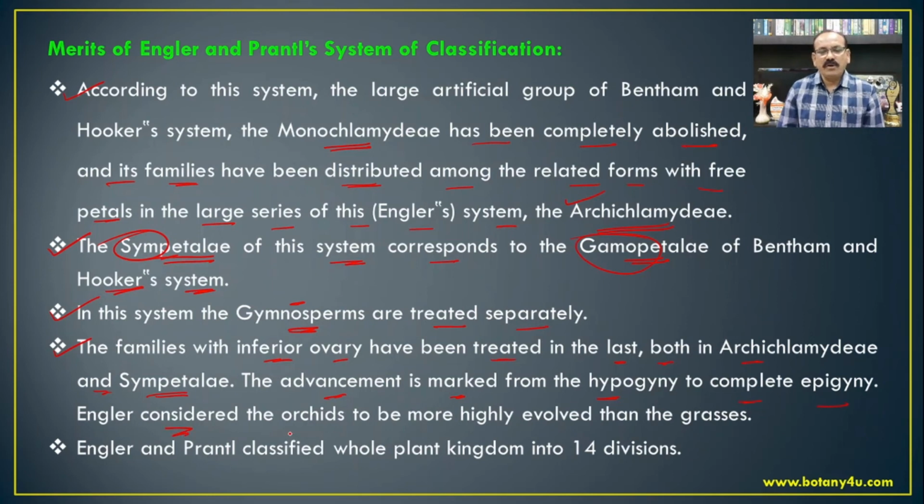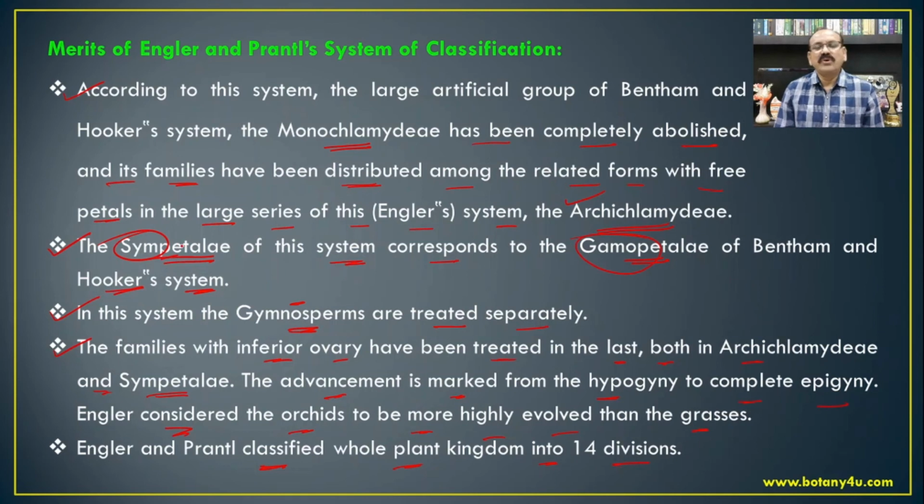Engler considered the orchids to be more highly evolved than the grasses, and hence in the monocotyledons the last family included is Orchidaceae. Then again, they classified the whole plant kingdom into 14 divisions. This is again one of the benefits: the complete phylogenetic system of classification given by Engler and Prantl includes each and every plant, classified into 14 different divisions.